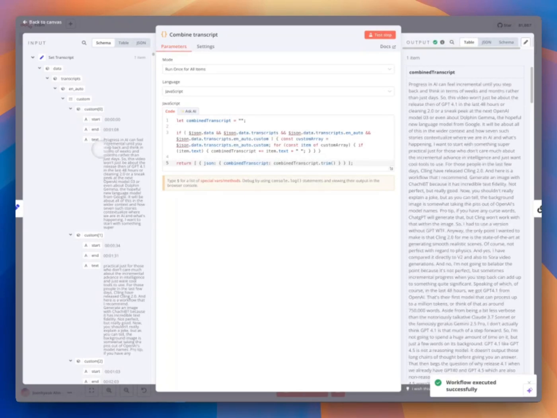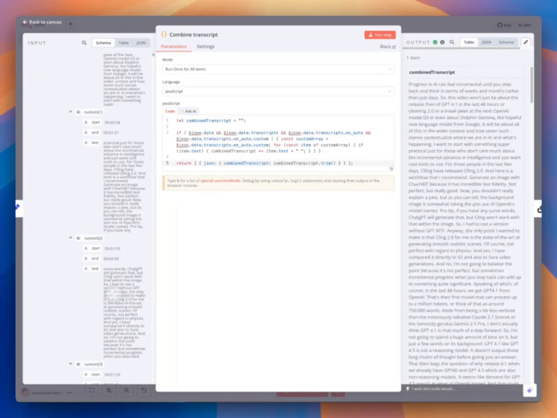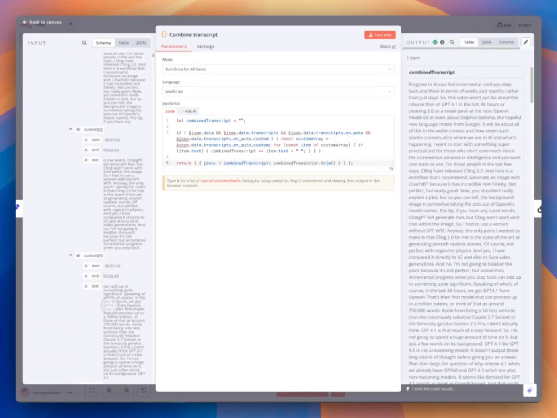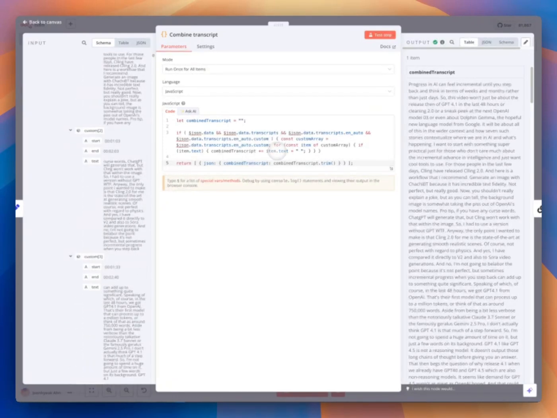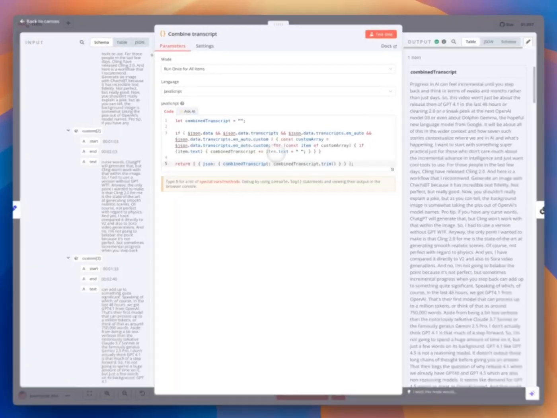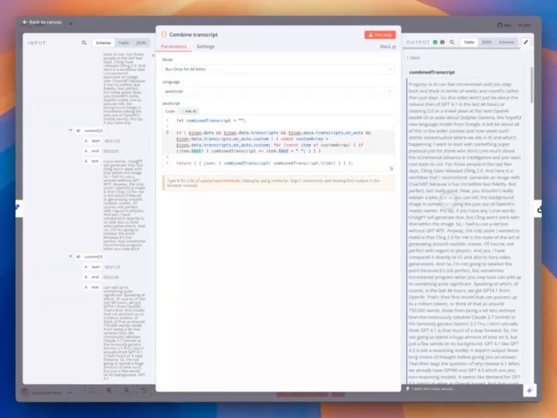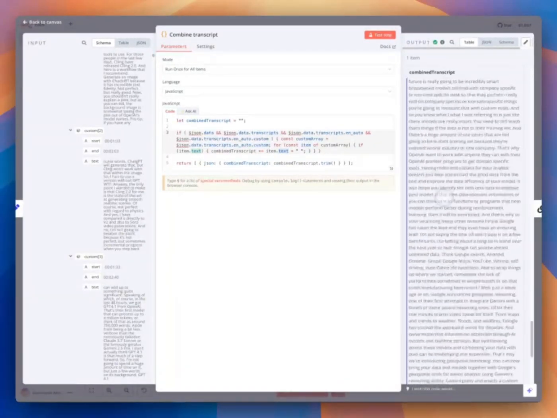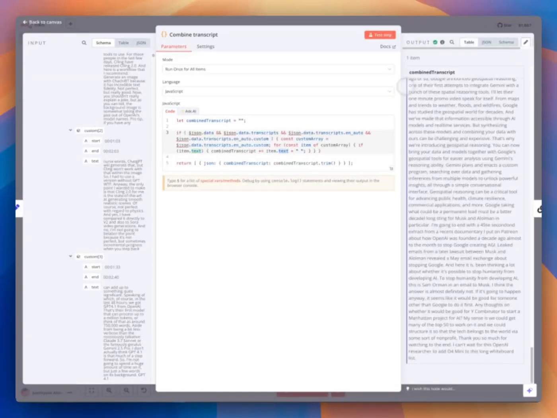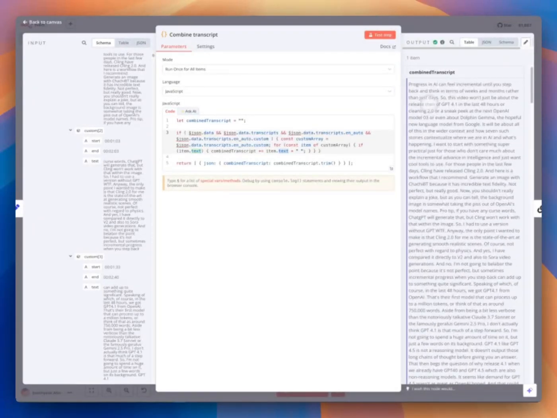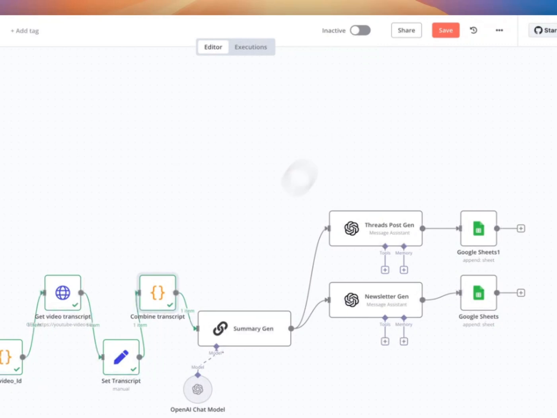as you can see in the input, we have text, text, custom to text, text. So basically I tried to extract text here. And then as output, you can see the complete transcript here that we can pass to our next node, which is the OpenAI summary chain.